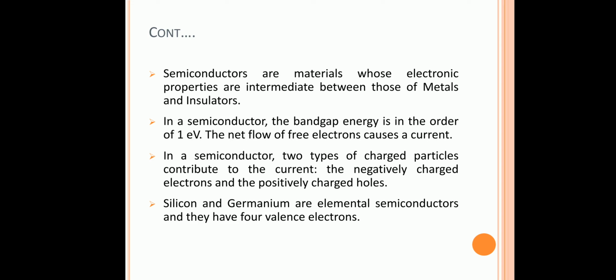And for semiconductors, the energy band gap is less compared to insulators and more compared to conductors. At 0 Kelvin it acts as an insulator, but if you give energy in the form of temperature or anything, the valence electron will get sufficient energy to overcome the band gap and conduction starts, and it acts as a conductor. So that is the basic classification.